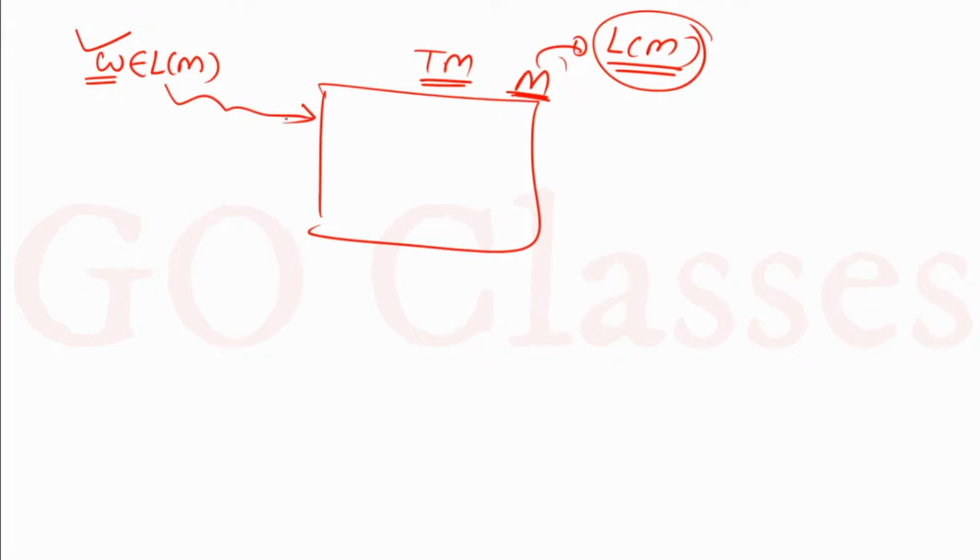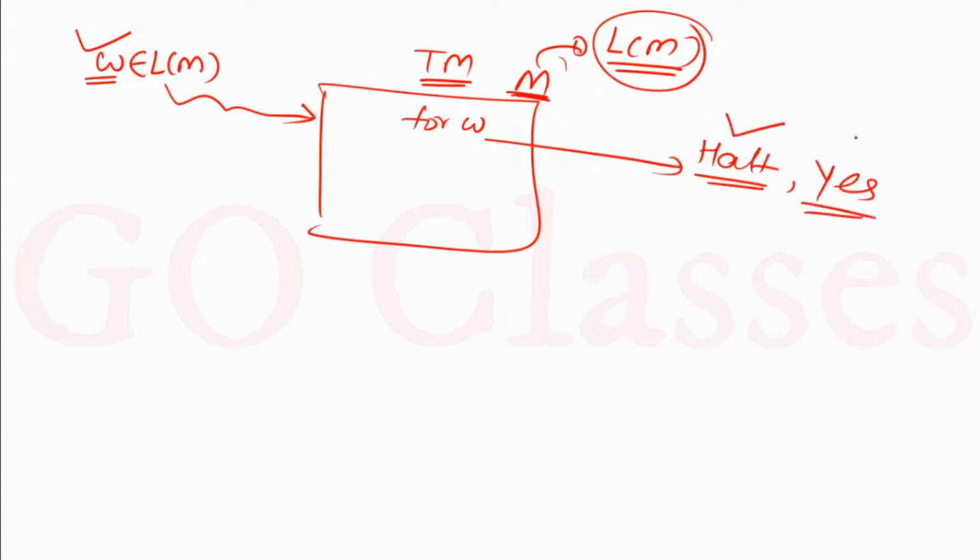Now for this W, what will this Turing machine M do? For W, it will definitely halt, and it will say yes. So both things will happen: it will definitely halt and it will say yes.